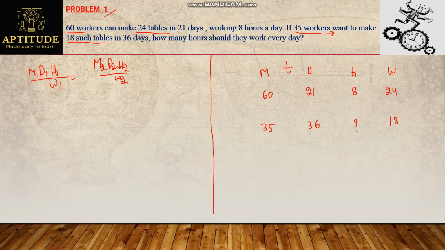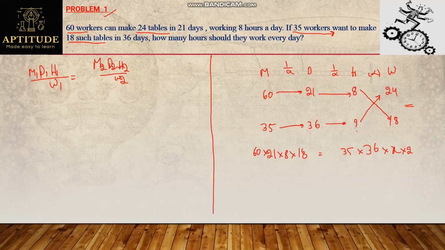As m is inversely proportional to d, directly multiply these values. d is inversely proportional to h, directly multiplying, and h is directly proportional to w, so cross multiply and equate these values. 60 into 21, 8, 18 will be equal to 35, 36. Let us assume the number of hours as x into the number of work, that is tables, 24. Let's solve this.